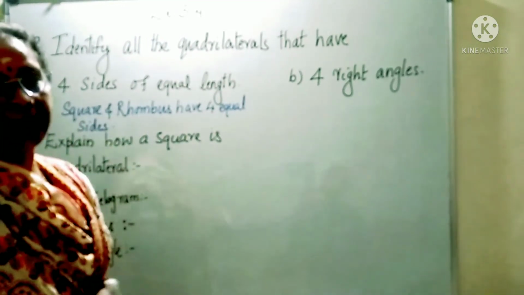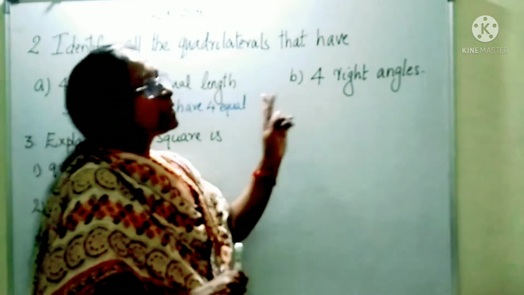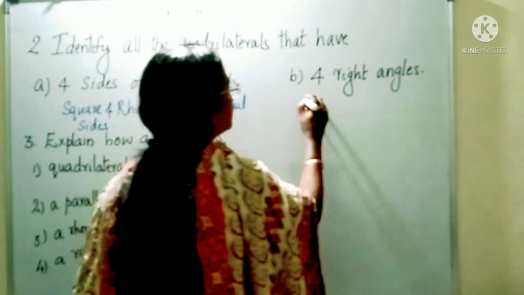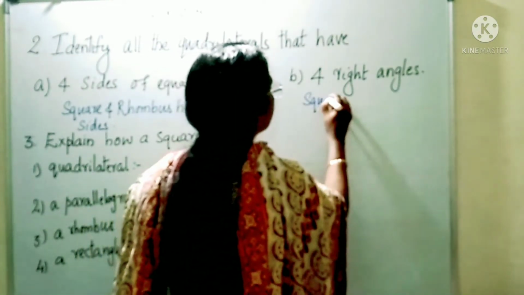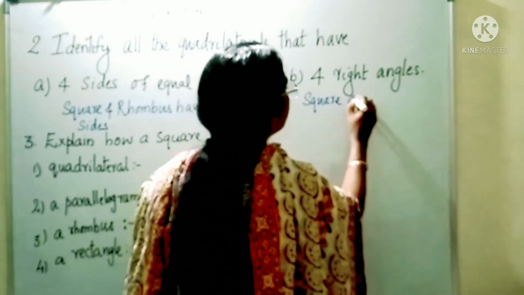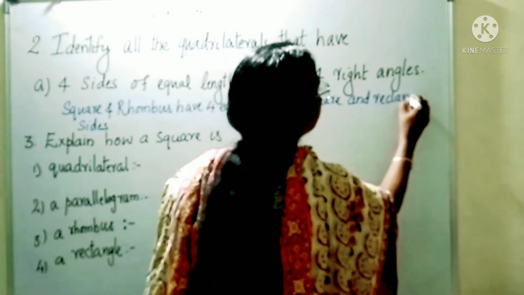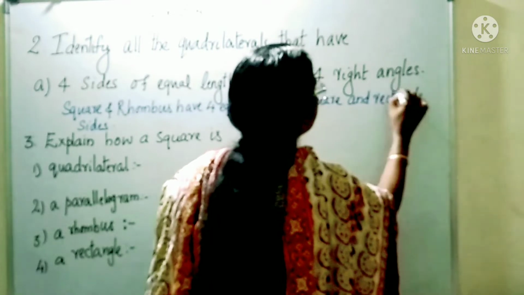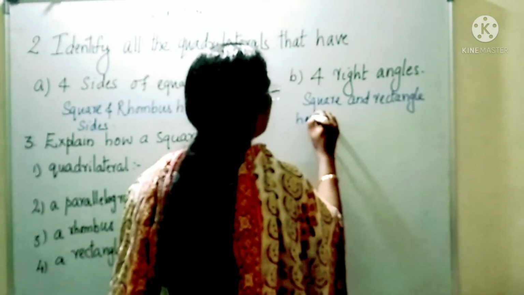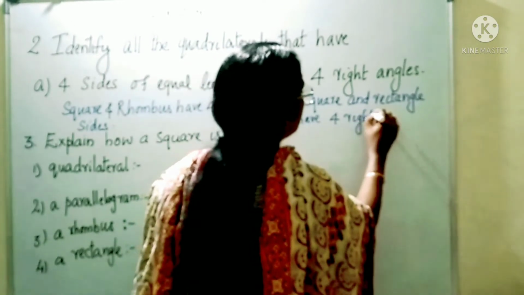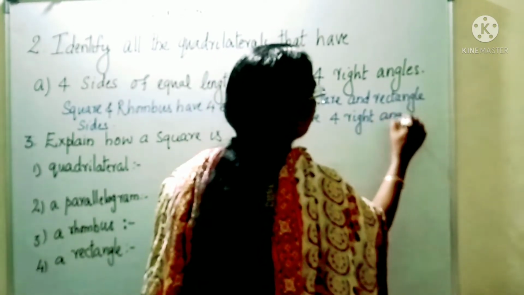Now four right angles. Which quadrilaterals have four right angles? Square and rectangle have four right angles.